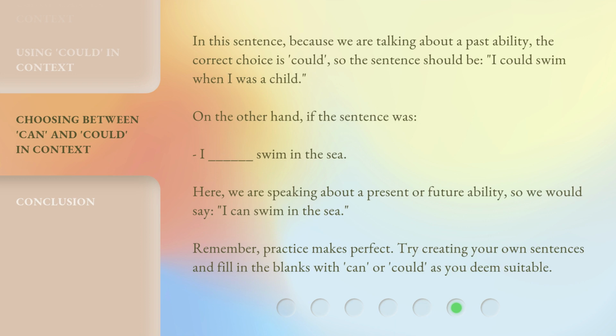On the other hand, if the sentence was, I blank swim in the sea. Here, we are speaking about a present or future ability, so we would say, I can swim in the sea. Remember, practice makes perfect. Try creating your own sentences and fill in the blanks with can or could, as you deem suitable.